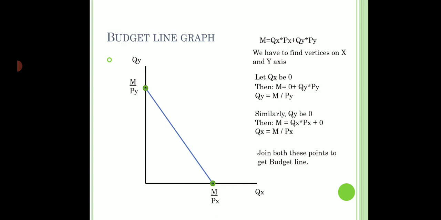Right? So as we see, it is a downward sloping line. It is a straight line because the equation is linear. If there is a linear equation, it is always a straight line. So that is how we derive the budget line graph.